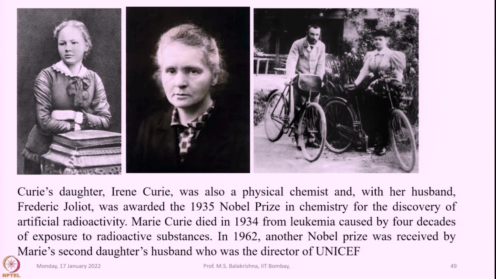In 1962 another Nobel Prize was received by Marie's second daughter's husband, who was the director of UNICEF. That means the Curie family has a credit of 5 Nobel Prizes, a remarkable and unbelievable achievement.